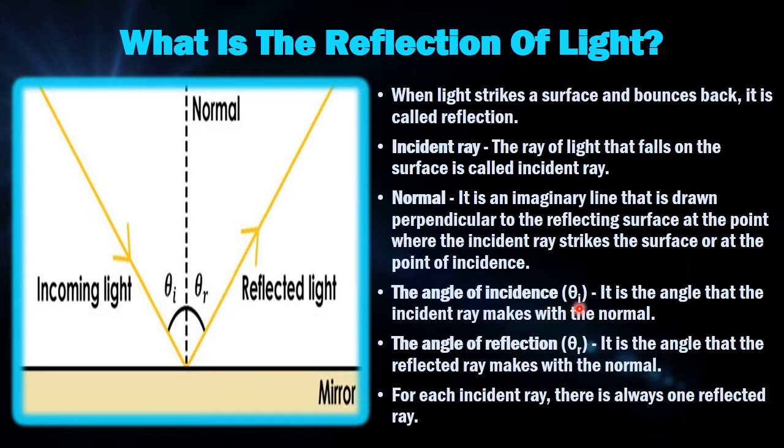Angle of incidence: it is the angle that the incidence ray makes with the normal. So where is it? This one. Angle of reflection: it is the angle that the reflected ray makes with the normal. It's over here. For each incidence ray, there is always one reflected ray. So whenever any incidence ray is going to touch the reflecting surface, there will always be a reflected ray also.